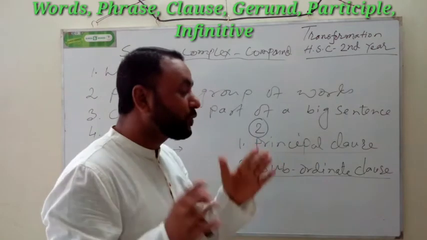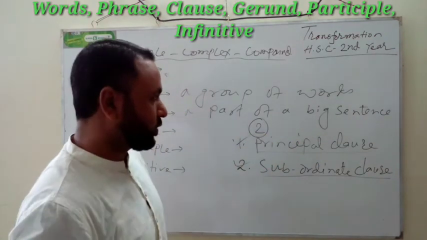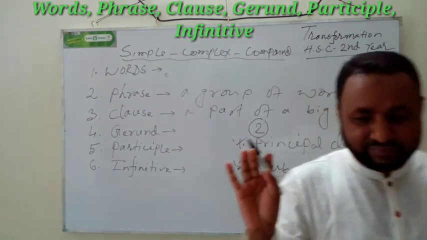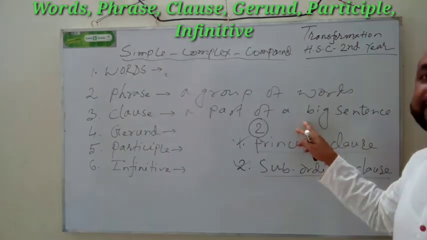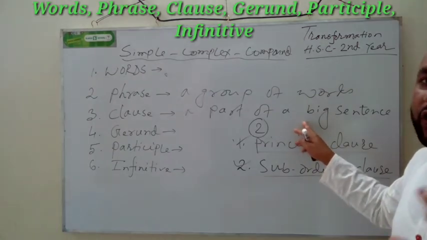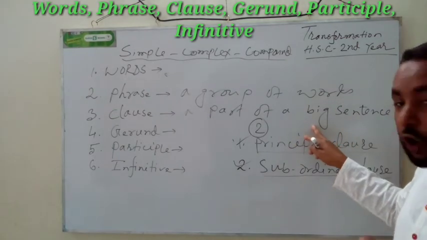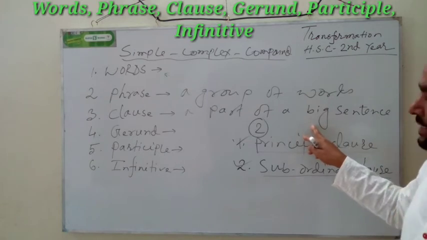Now I am going to clarify what is a principal clause and what is a subordinate clause. First of all, it is very, very easy: a clause is a part of a sentence, and a sentence may consist of one clause or more clauses.